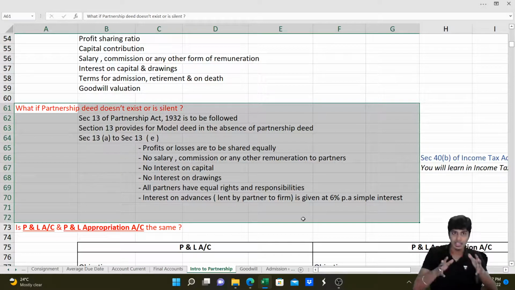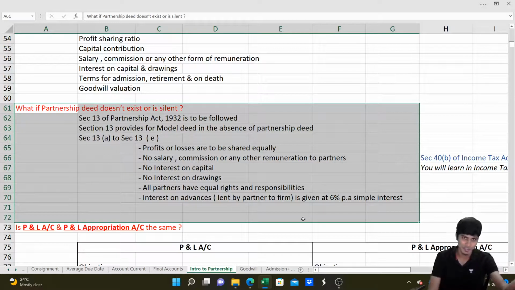Whenever there is no partnership deed or the partnership deed is silent, profits and losses should be shared equally between all the partners. And the second point is there is no salary, no commission, no remuneration to any of the partners. And all the partners will have equal rights, equal responsibilities. It cannot say I am responsible for this, you are not responsible for this, I have the right on this. No, all the partners have equal rights, equal responsibilities, equal role in the business, equal share in the profits, and